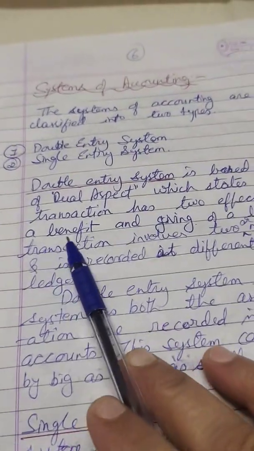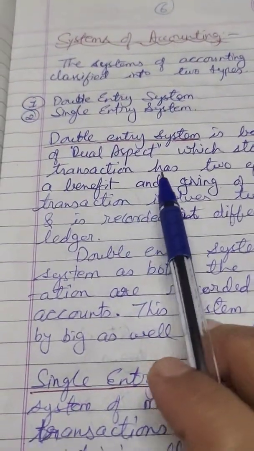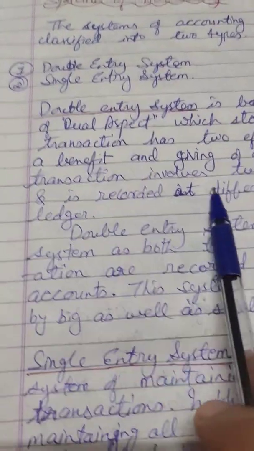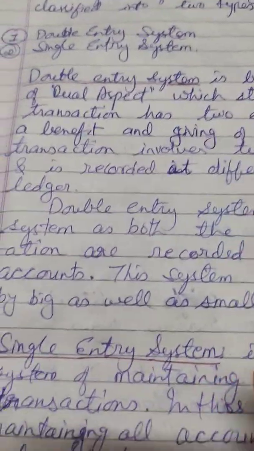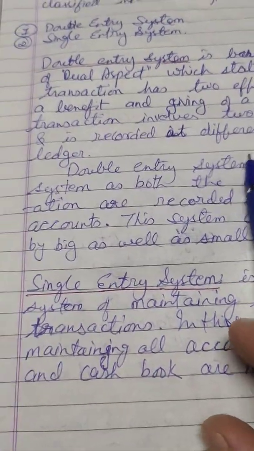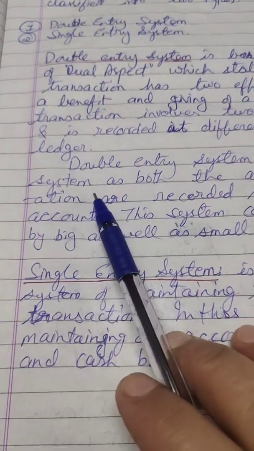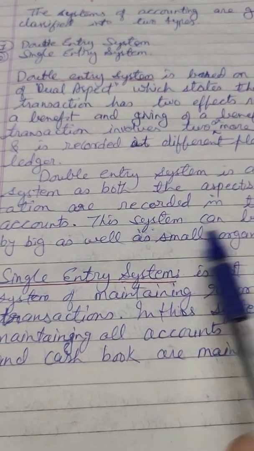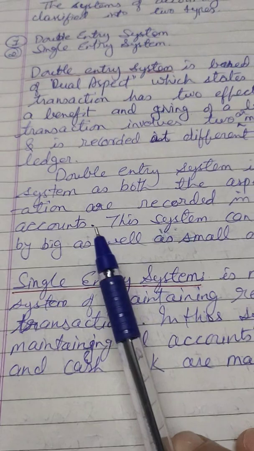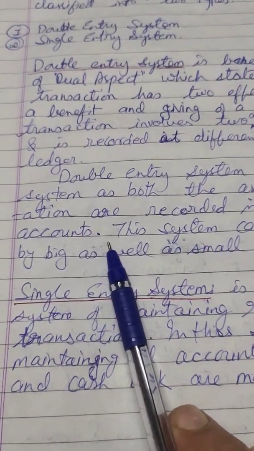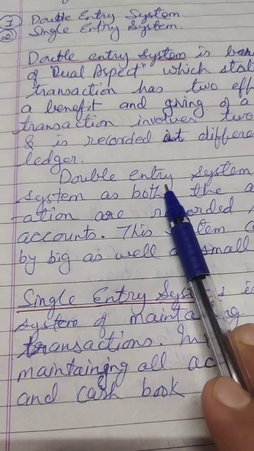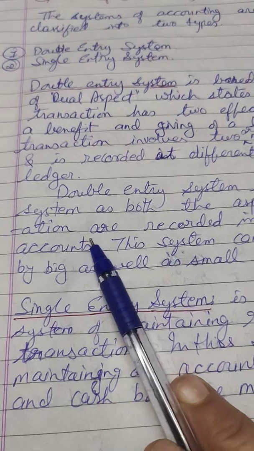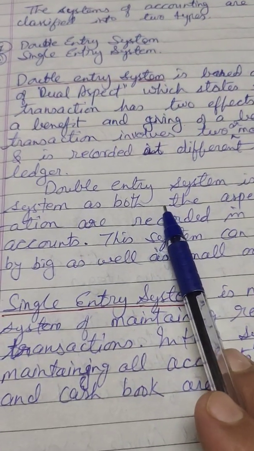Okay, in this way every transaction has two effects: one is giving and second is receiving, and therefore it should be recorded in two different accounts at different places. Double entry system is a complete system. It is also known as complete system of accounting because both the aspects of a transaction are recorded in the books of accounts. So the recording of a transaction is complete in this system because a transaction has two effects, receiving and giving, and both the effects are recorded in books of accounts.